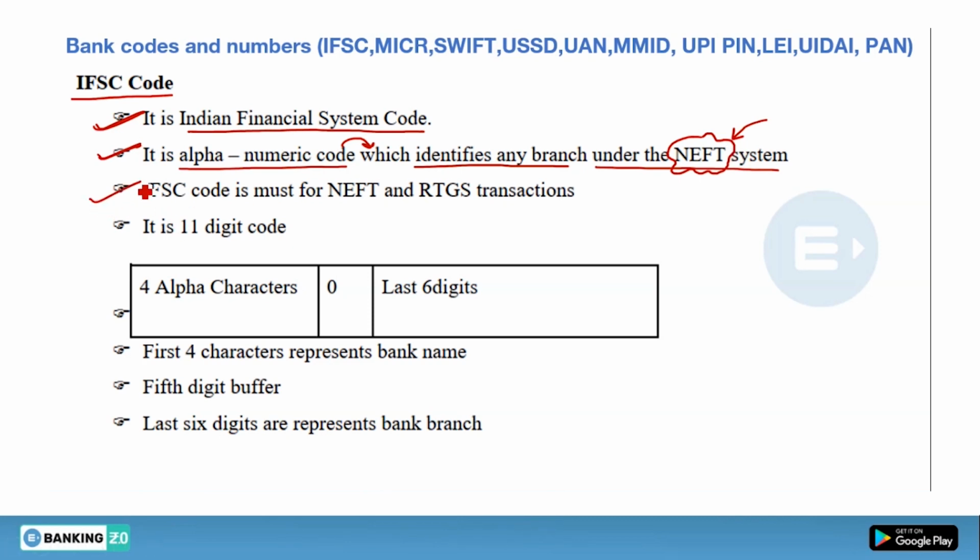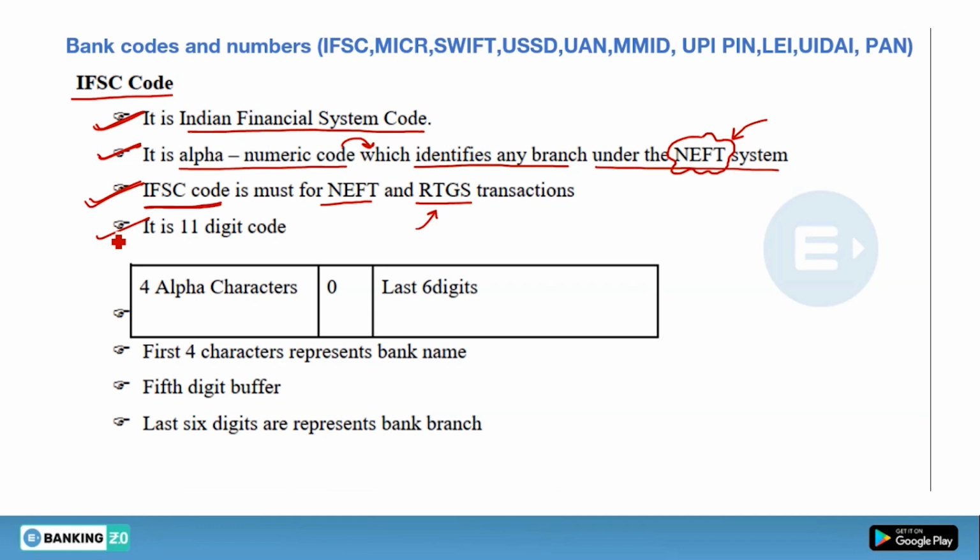Next, IFSC code is a must for NEFT and RTGS transactions. What is RTGS? RTGS is Real-Time Gross Settlement. The basic purpose of both NEFT and RTGS is to transfer funds from one bank account to another bank account. So the IFSC code is used for that purpose, to transfer the fund and to identify the bank branch where the account to which the transfer is being done is located. All those points regarding NEFT and RTGS I have explained in my video known as types of payment, so do check it out.